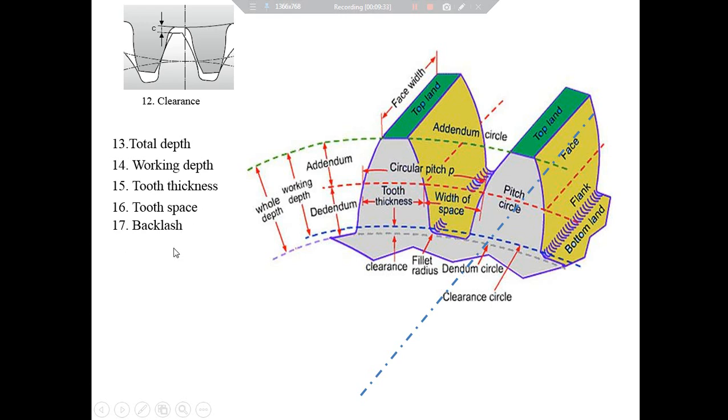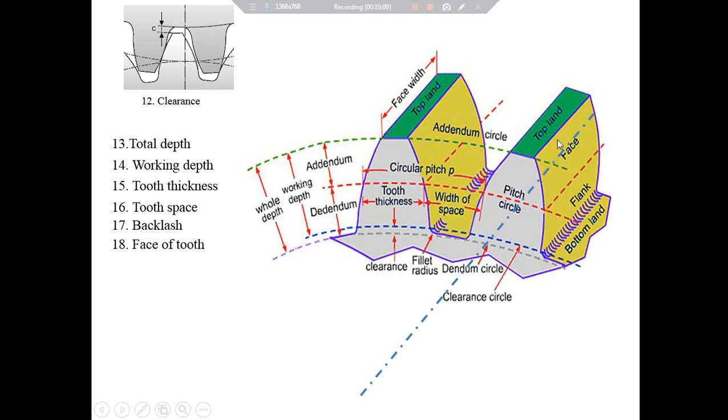Theoretically, backlash must be 0. However, some backlash is necessary for thermal expansion of gears and also to avoid jamming due to manufacturing errors. Definition number 18 is face of the tooth. Surface area of the gear tooth above the pitch surface is called the face of the tooth.